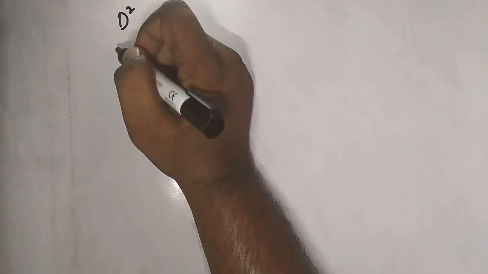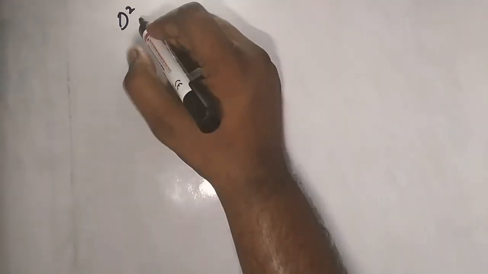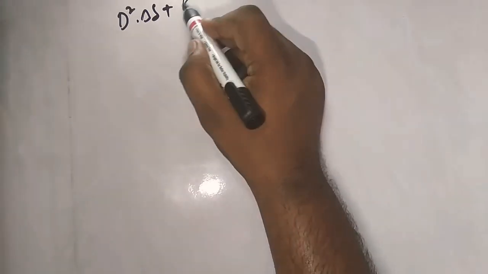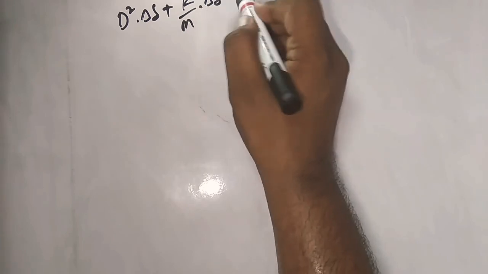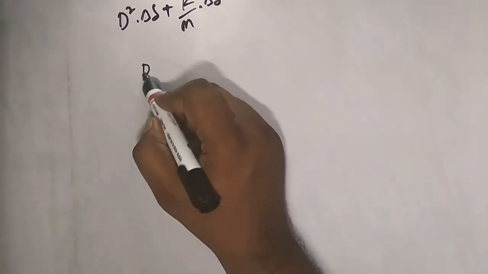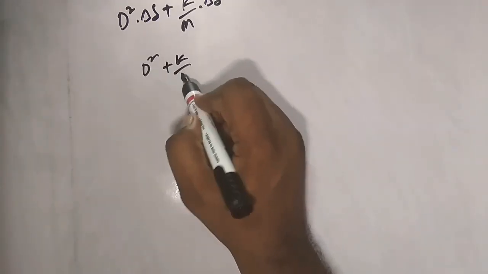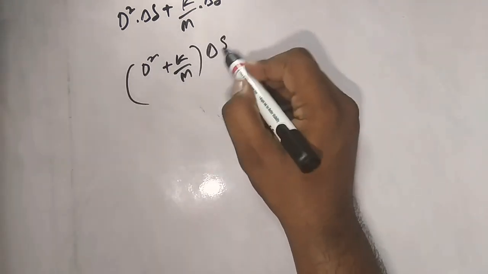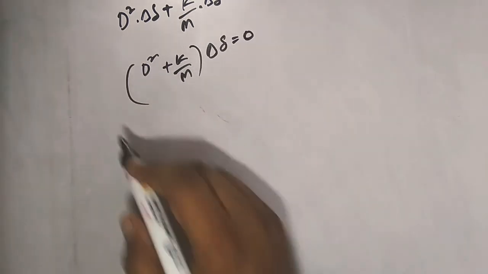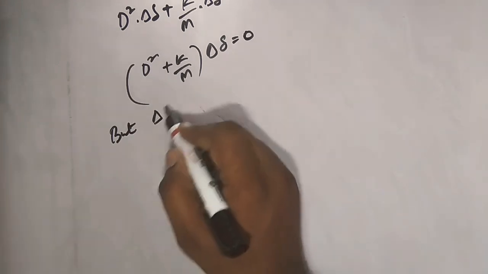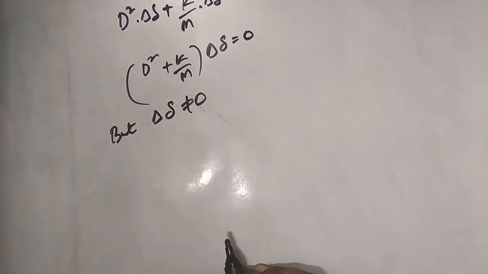In the place of small d square by dt square, you can write capital D square into incremental delta plus again we got K by M into incremental delta is equal to 0. If you take incremental delta as common, you are going to get like this, but your incremental delta is never equal to 0. So what is the only possibility we get?